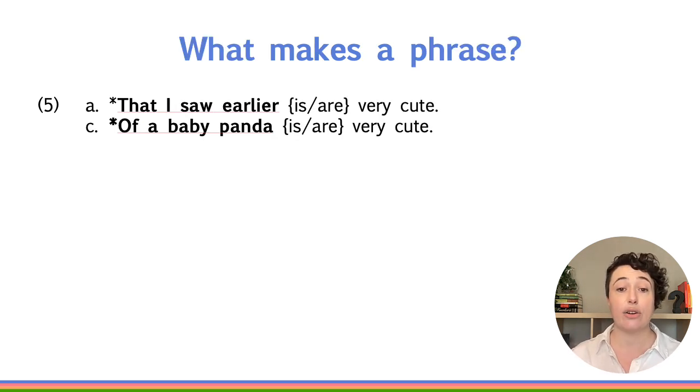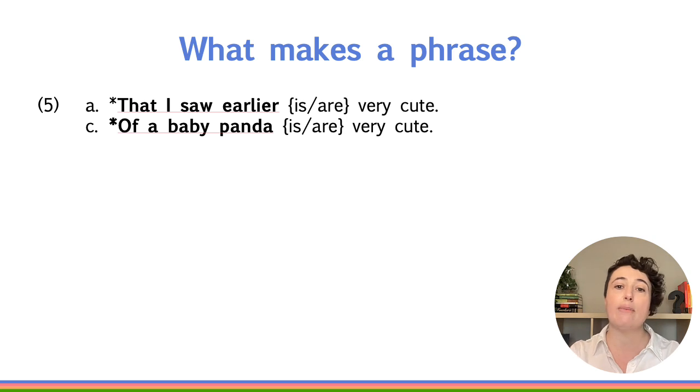5A, that I saw earlier, is very cute, are very cute, am very cute. All those options are ungrammatical, even though the string of words at the beginning includes the pronoun I. And the sentence is ungrammatical whether we try the form is or are, or even am. In 5B, of a baby panda is, are very cute, both ungrammatical.